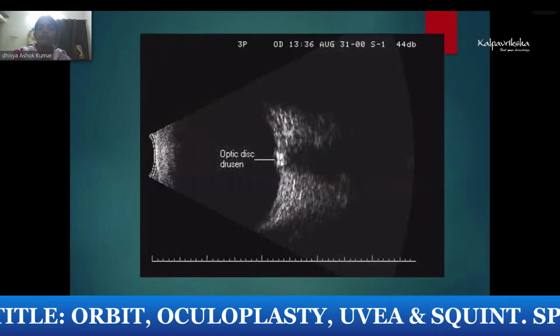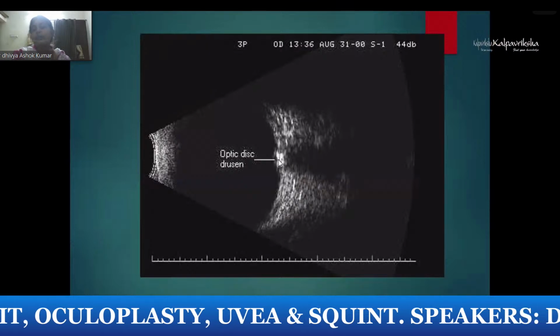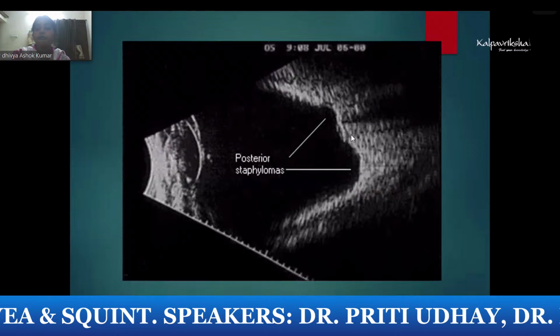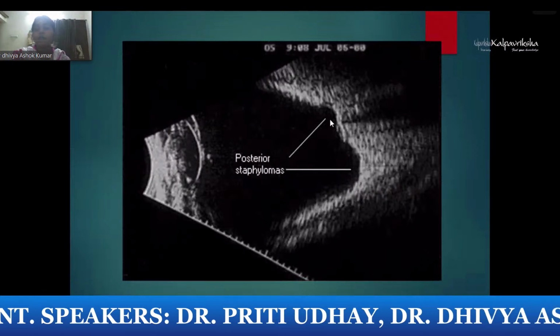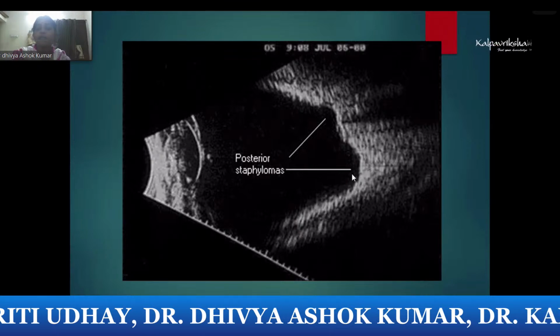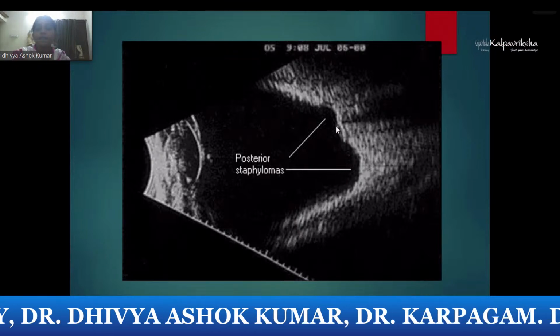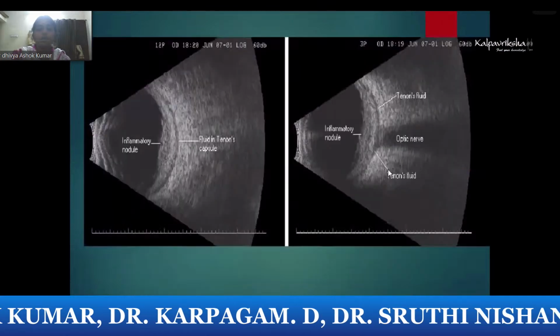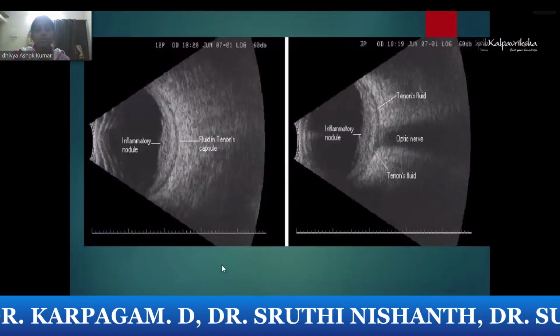ultrasound. This is optic disc drusen we saw in CT. Again, drusen can be seen in optic disc. This is a calcified spot. Staphyloma, again, many of them will be showing in B scan with staphyloma, high myopes, where more than 20 diopter and all, minus 18, minus 15. We can see the posterior staphyloma here. So that can also be kept as your spot.